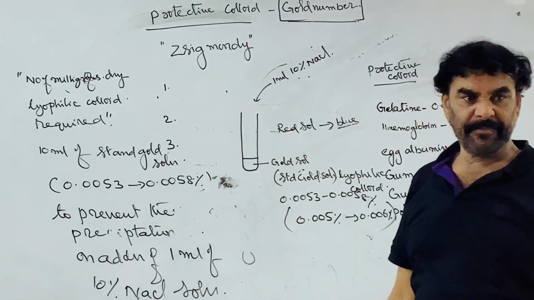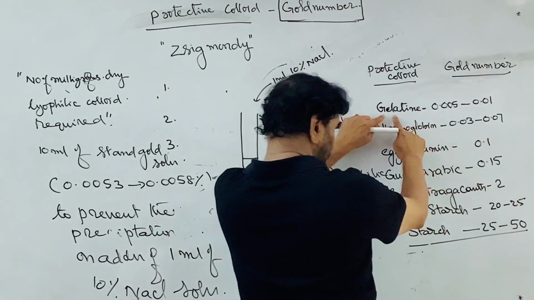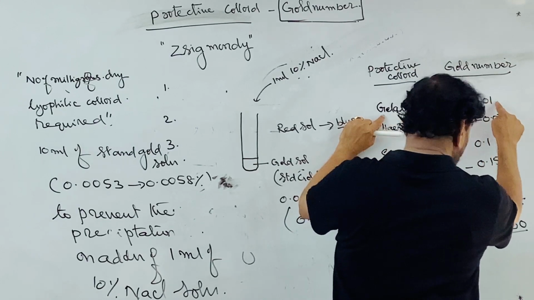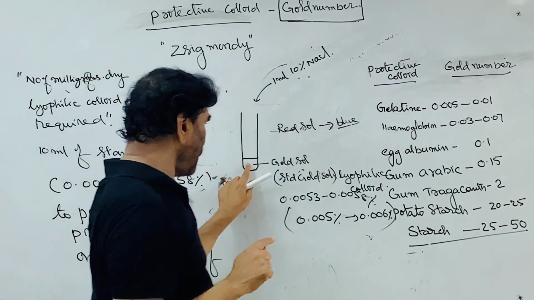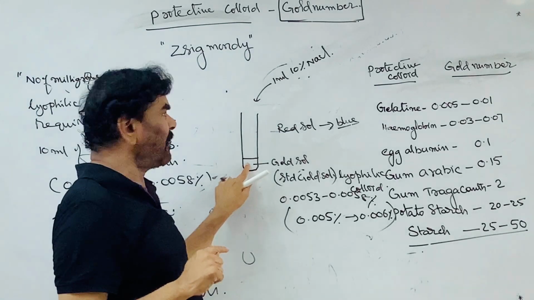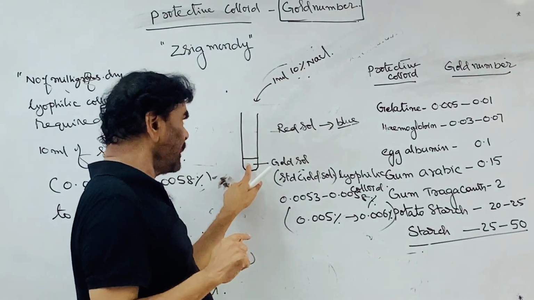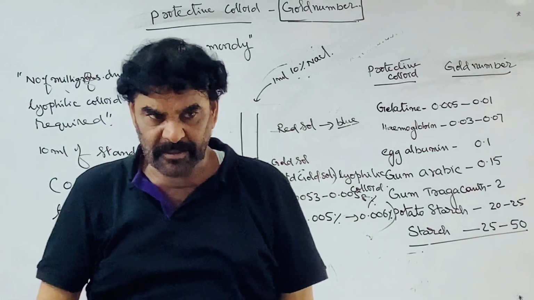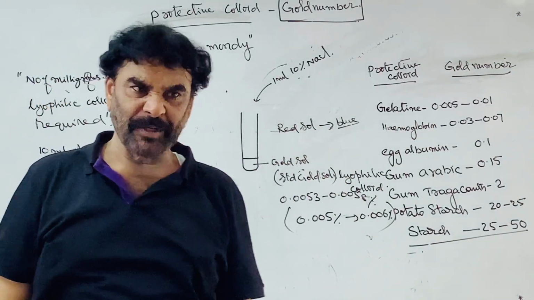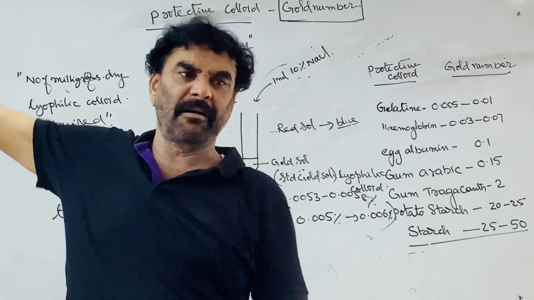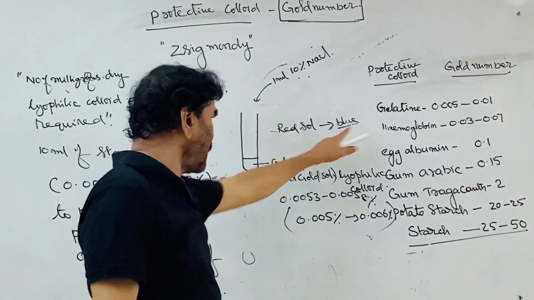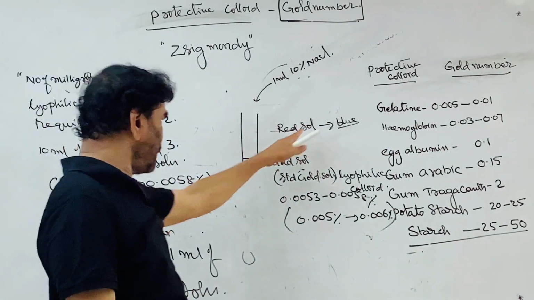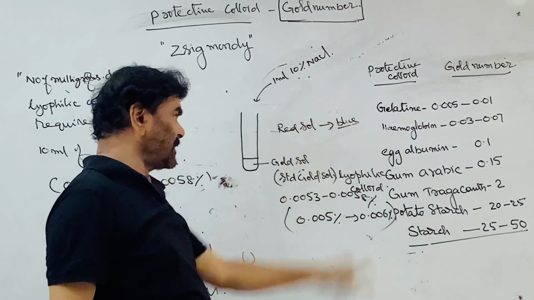the gold number. See, according to the given list, for gelatin how much is required? 0.01 milligram to prevent the coagulation on addition of sodium chloride. 0.01 milligrams of gelatin is sufficient. No precipitation. The red sol remains red sol. It will not change into the blue color. So that is the gold number of gelatin.